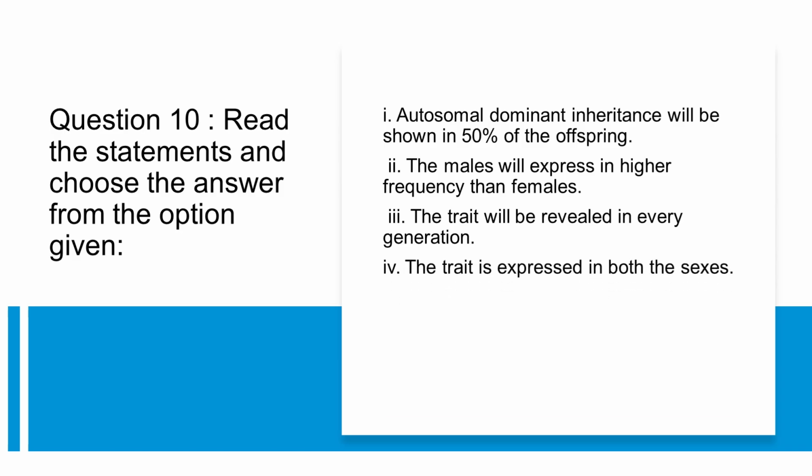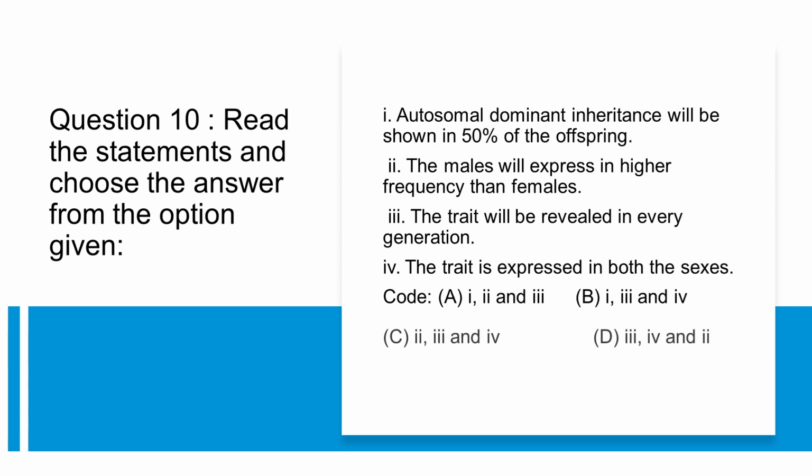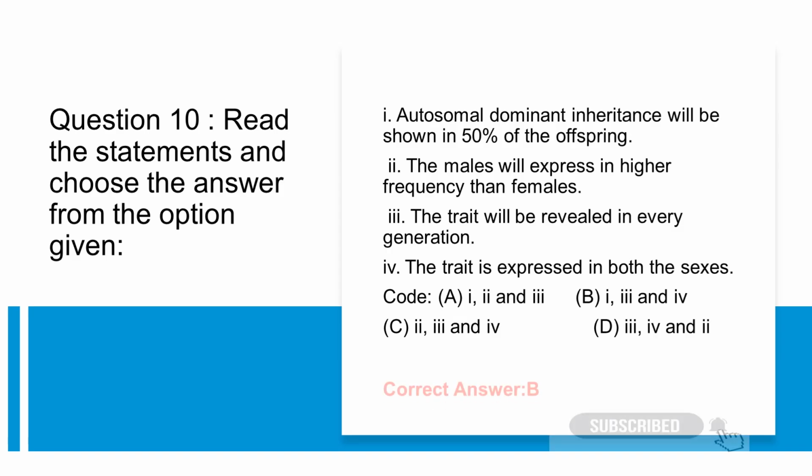The trait is expressed in both the sexes. Codes. A. 1, 2, and 3. B. 1, 3, and 4. C. 2, 3, and 4. D. 3, 4, and 2. Correct answer, B.